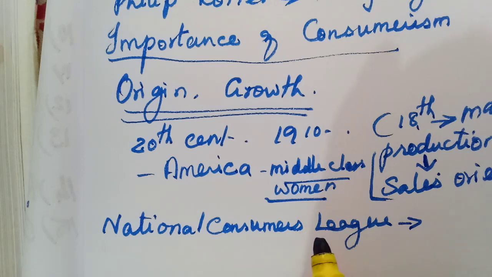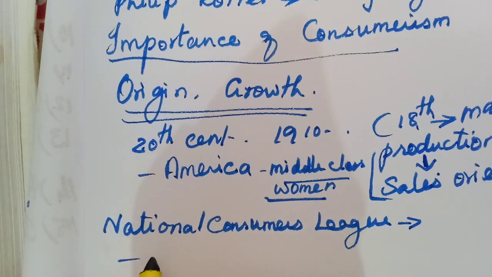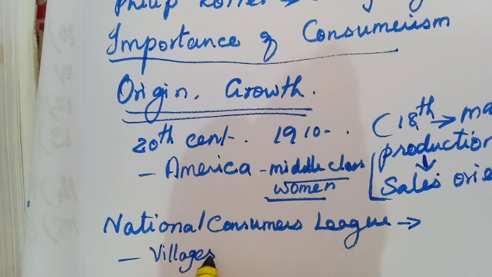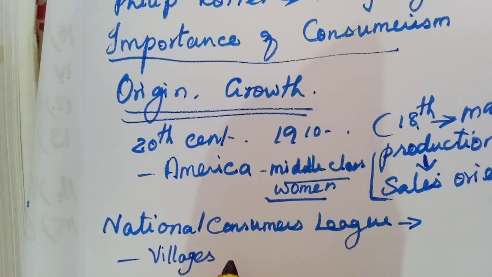But when this started in India, it might have come very late, isn't it? Because in India, most of the people live in villages, rural areas, isn't it? They never buy many products from the market.